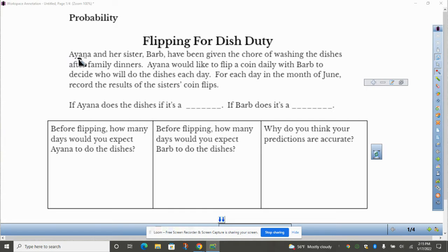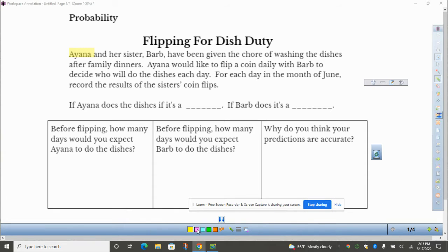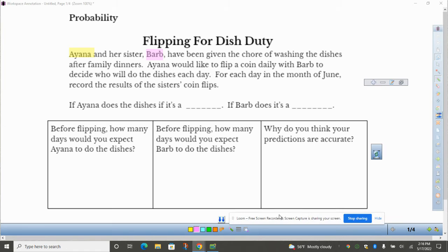So we have two people, Ayana and Barb. Ayana and Barb are sisters, and they've been given the chore of washing the dishes after family dinners. So it's either Ayana or Barb. Mom and Dad are out. Ayana would like to flip a coin every day with Barb to decide who will do the dishes each day. For each day in the month of June, record the results of the sisters' coin flips.